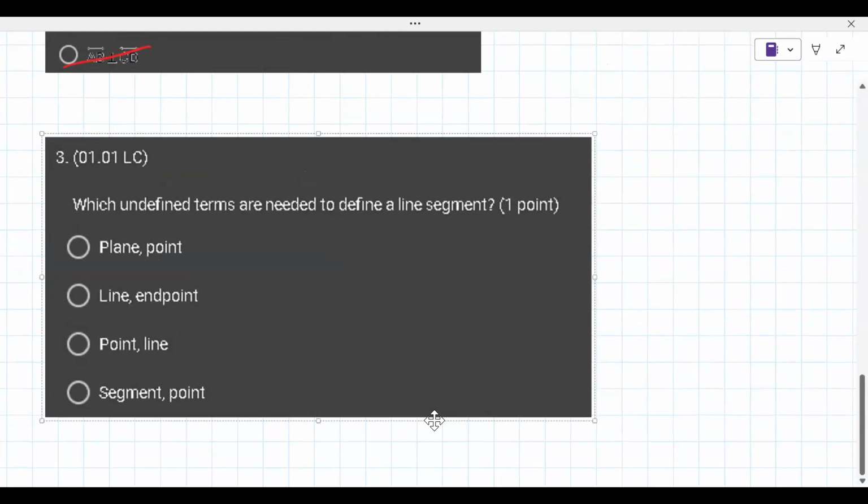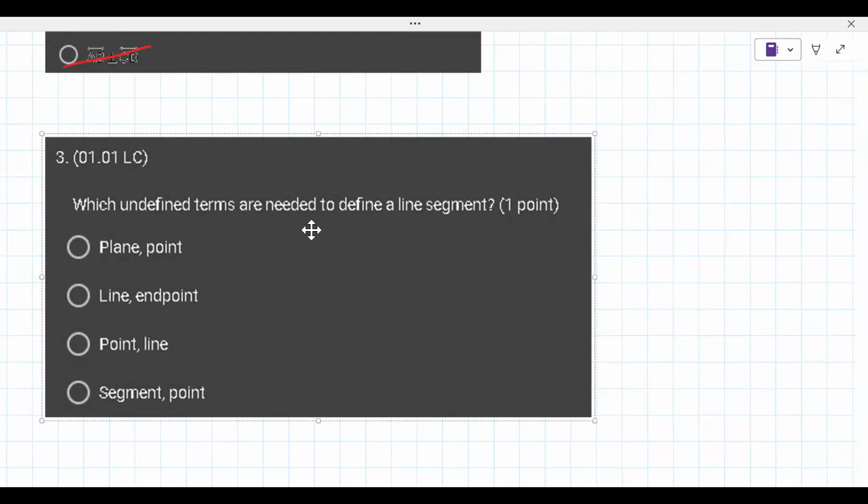Which undefined terms are needed to define a line segment? Now, is this some sort of pre-test or for your class? I'm not sure. I think it's just the assignments they send.